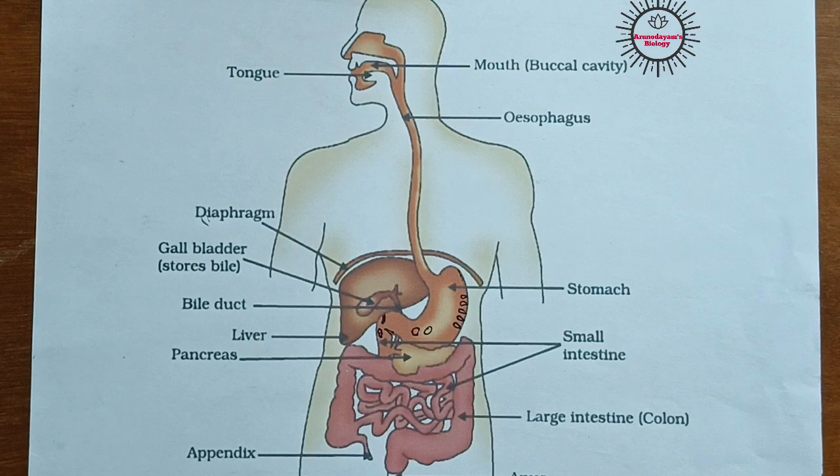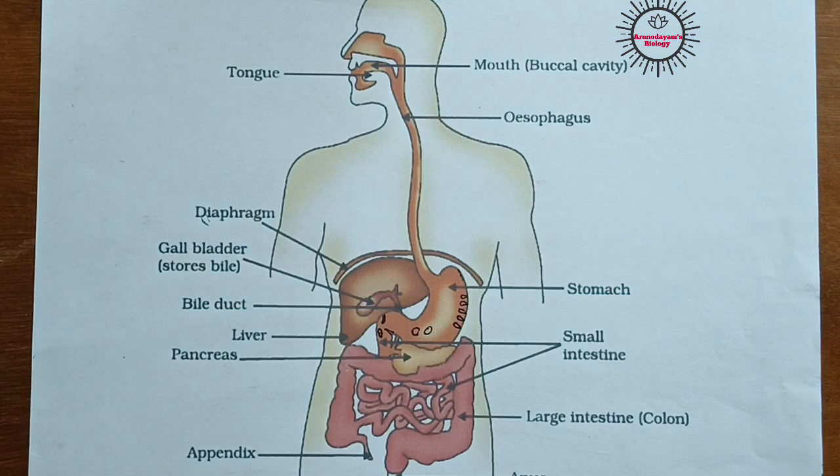But in case of multicellular organisms like us, the digestion is very complex. Why? Because we have so many cells in our body. So these cells form different types of organs which facilitate the process of nutrition. Okay, in case of multicellular organisms, the digestion process is somewhat complex in nature.